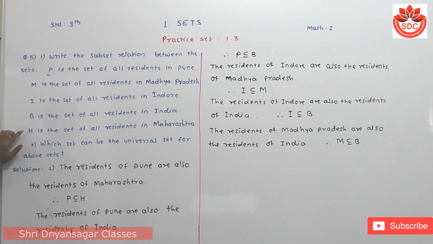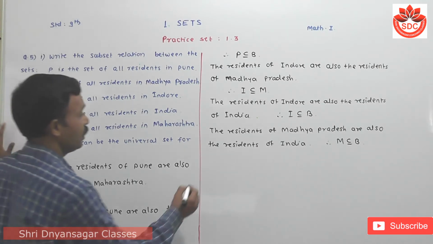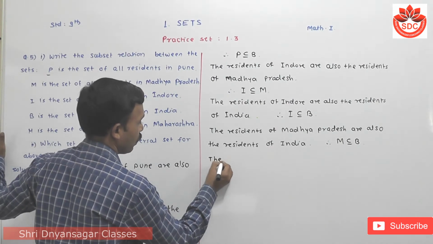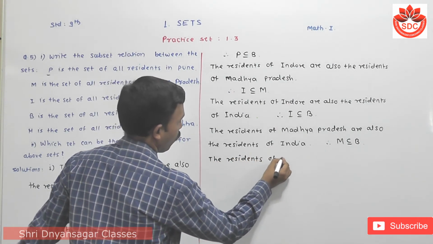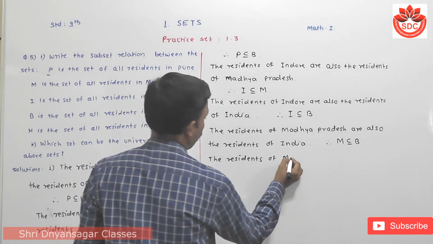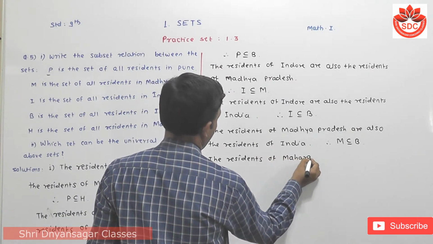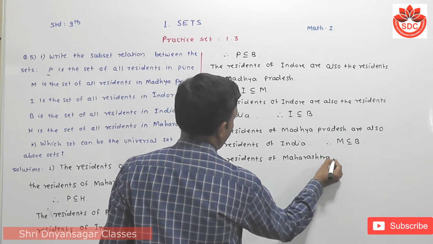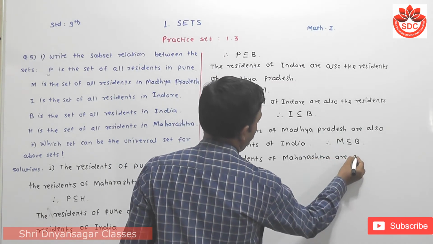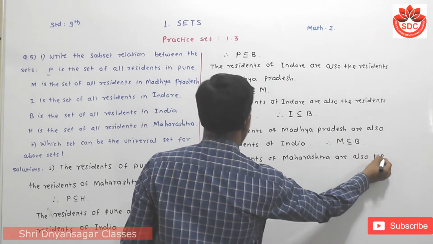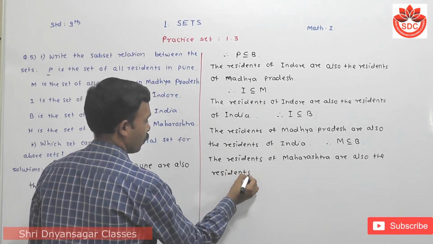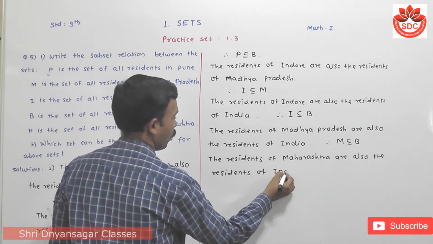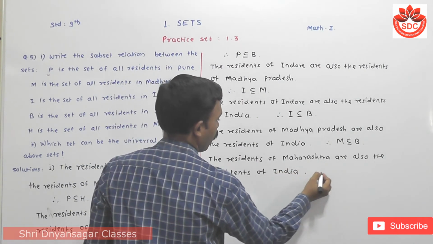Then also Maharashtra is present in India, so the residents of Maharashtra are also the residents of India.